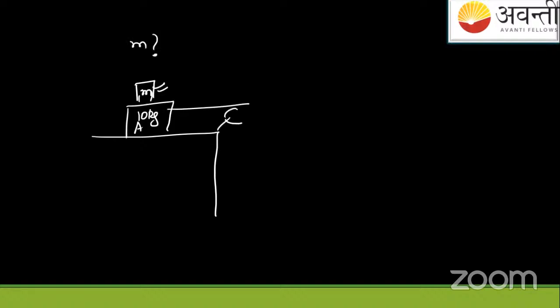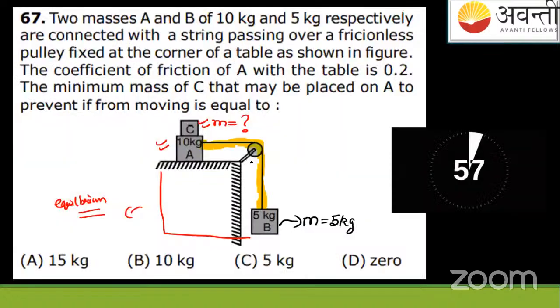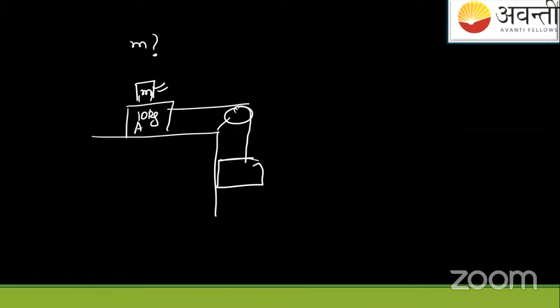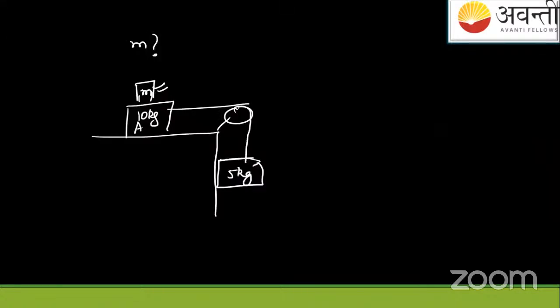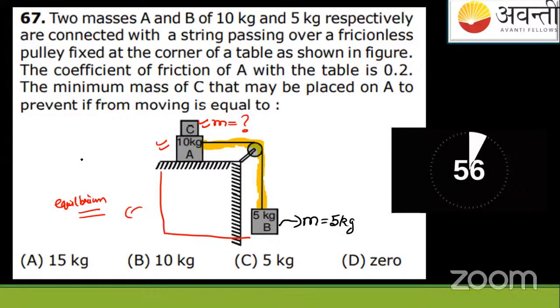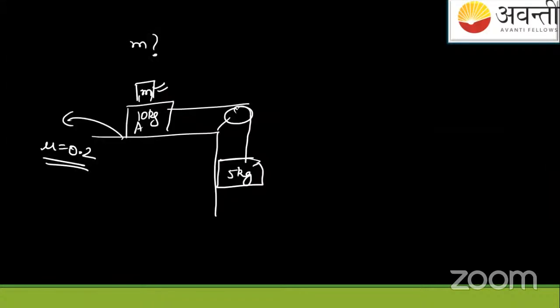And going over the pulley, the string is connected with some other block, which has mass 5 kg. And the friction coefficient of A with the table is given as mu equal to 0.2, and it's static, of course. If not given, we can assume it's static. They're asking for the minimum mass m.